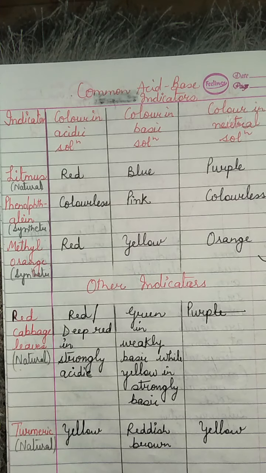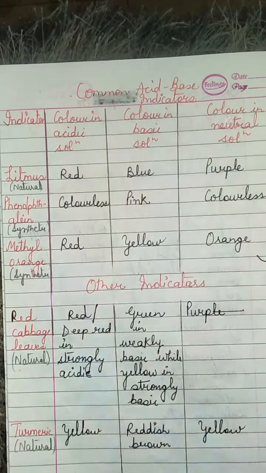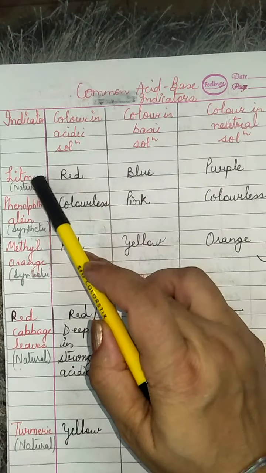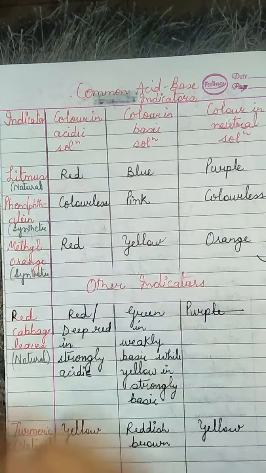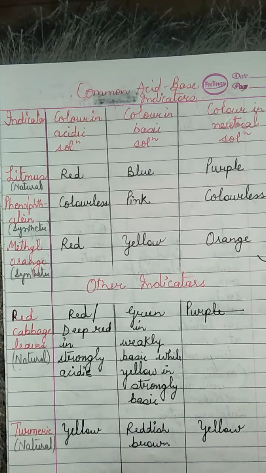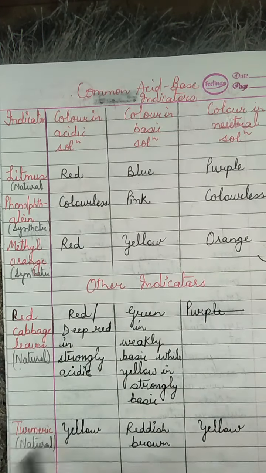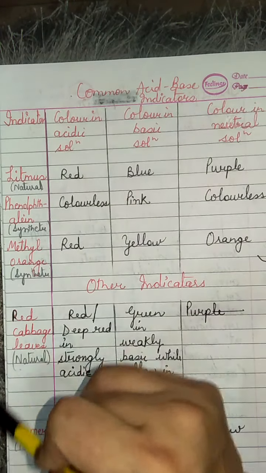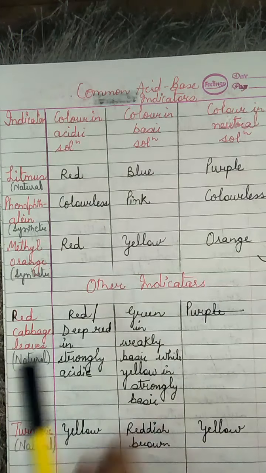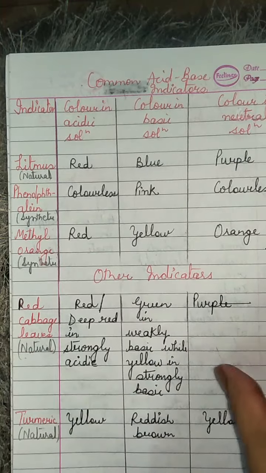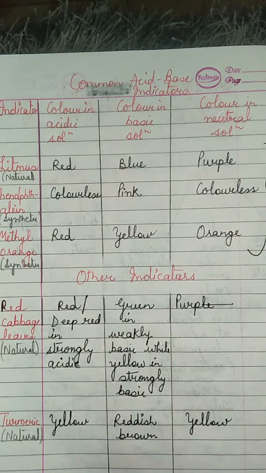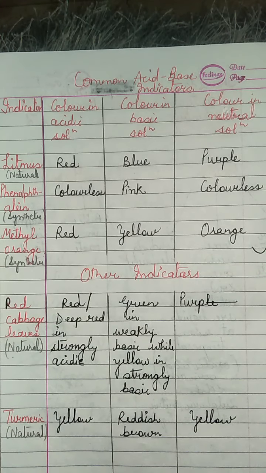Those are known as indicators. First is litmus, then phenolphthalein, then methyl orange, then red cabbage leaf and turmeric. Some of them are natural and some are synthetic. Synthetic means man-made, not taken from a natural source.